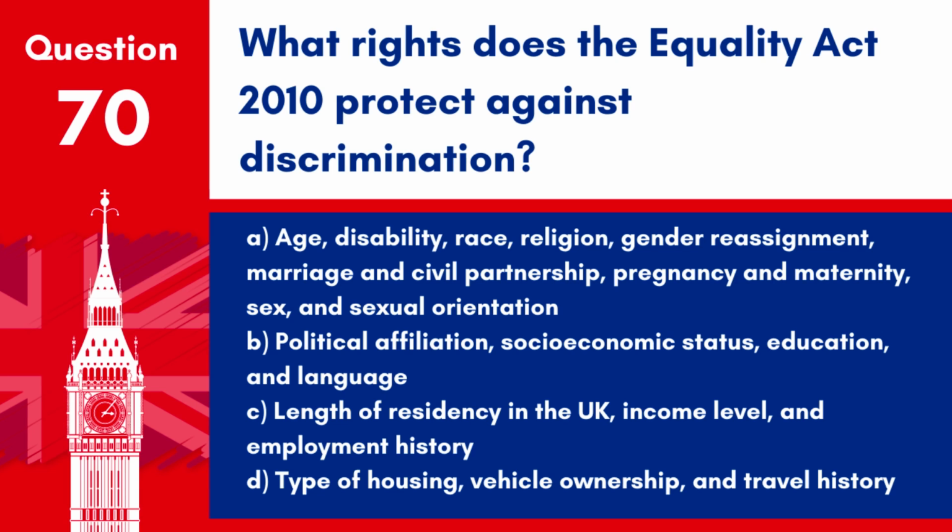A. Age, disability, race, religion, gender reassignment, marriage and civil partnership, pregnancy and maternity, sex and sexual orientation. B. Political affiliation, socioeconomic status, education and language. C. Length of residency in the UK, income level and employment history. D. Type of housing, vehicle ownership and travel history.